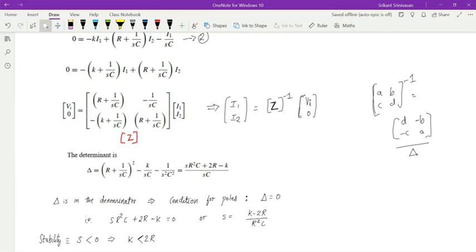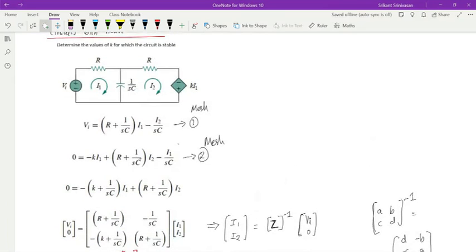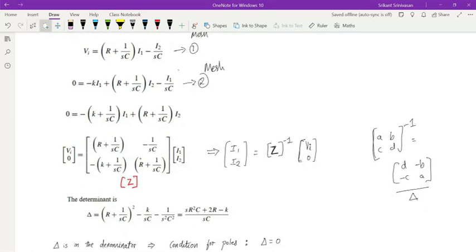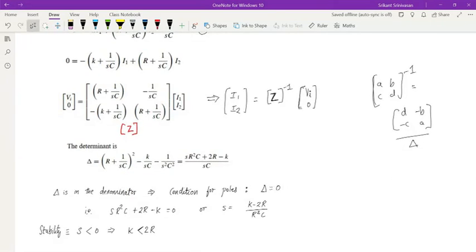Based on the solving, you will find the expression for the circuit to be stable, because I'm having this expression in terms of K and I want to find out for what value of K the system is stable. So I've written out all the elements in terms of S; R, L and C are written in terms of S over here. That means these are all transform quantities, transform impedances. Okay. And based on the transform impedance, I have a relationship for V and I. Based on that, you can find the determinant and all that. So I've just worked it out. I'll share the notes with you and you can take a look at it.